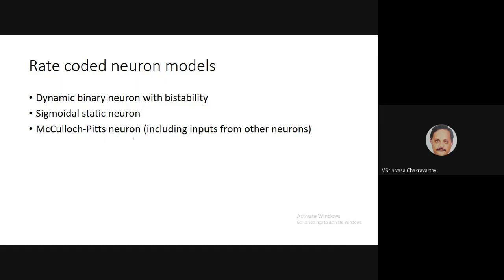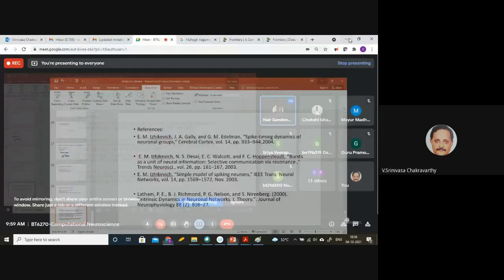But the McCulloch-Pitts neuron model is more interesting because it also includes external inputs, the synaptic connections and the strengths. So it's slightly more interesting, and you can use it for more things. Okay, so that's a summary of the many simplified neuron models we have looked at.